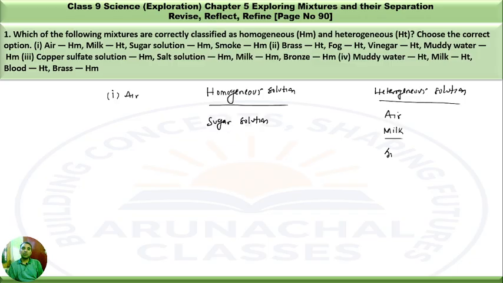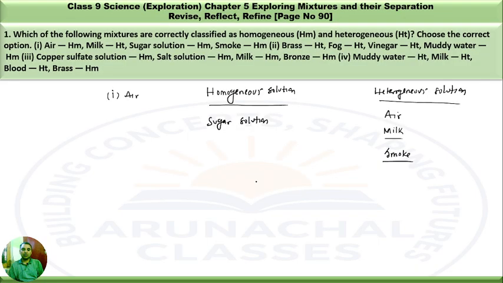After sugar solution we have smoke. Smoke is a mixture of dust particles and other particles present in the air. It is a mixture of different gases, so it is a heterogeneous mixture. After smoke we have brass.